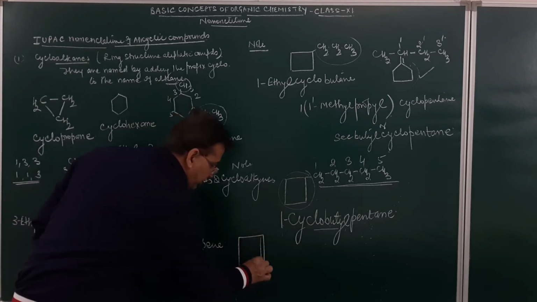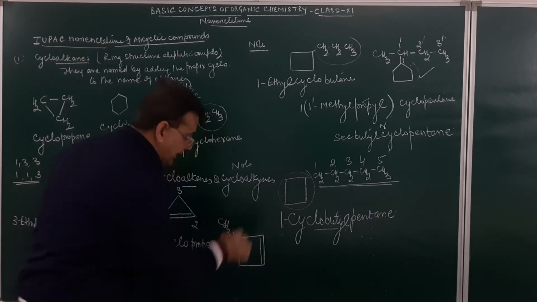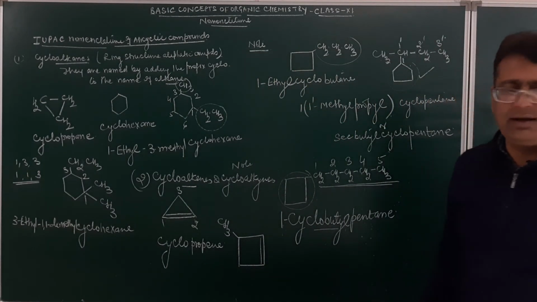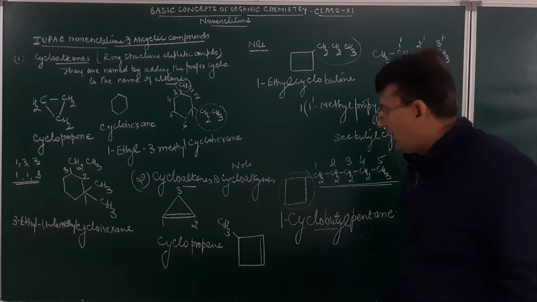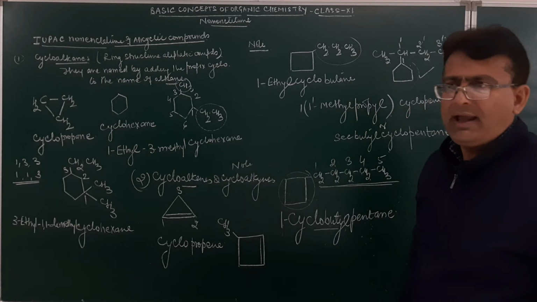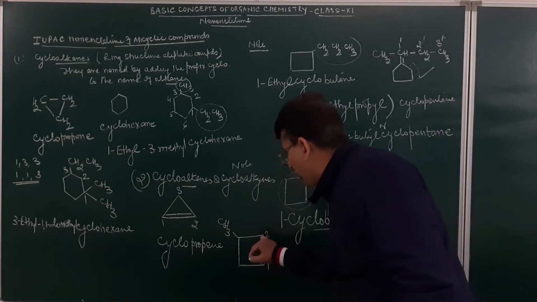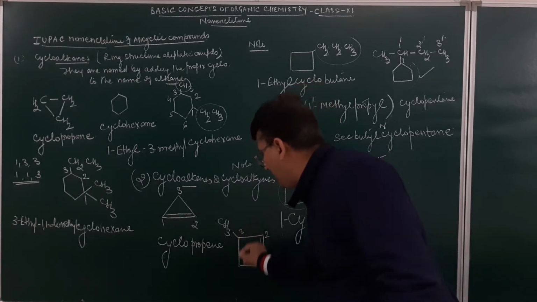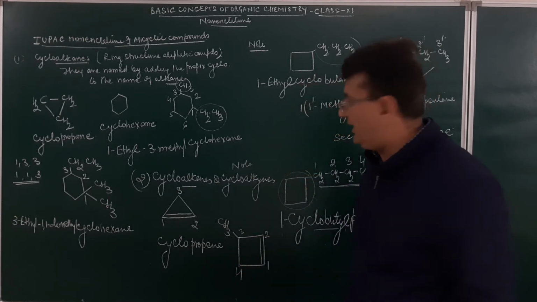Suppose we have got this group. Here it is a double bond. Here it is a methyl group. And I have to name this compound. Now in this compound, a double bond is present and a methyl group is present. In the seniority table, which comes first? Double bond. I will be numbering in such a manner so that the double bond gets the lower number and the lowest set of locants rule is followed. It is to be numbered as 1, 2. You cannot go like this, because the double bond has to be in between 1, 2, and this will be 3 and this will be 4. If I number from here 1, 2, then the double bond will not be given a number.